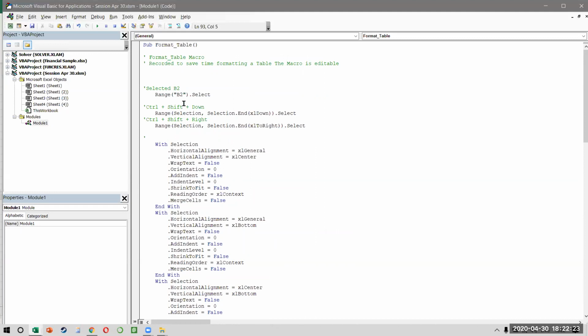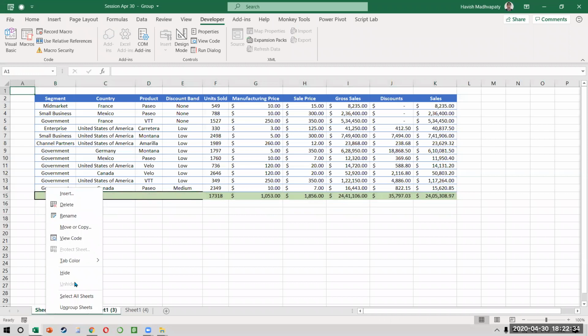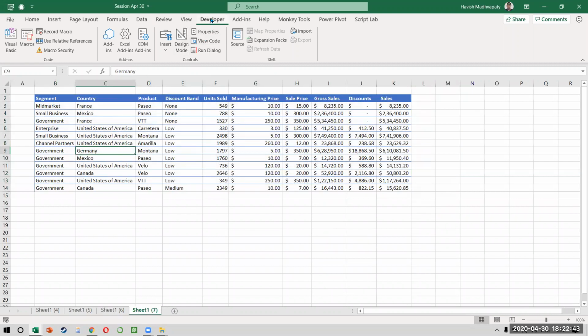Now let us see how do we do the recording in case we wanted the code to very smartly know that I'm not selecting a fixed number of rows, but the number of rows are changing every single time. So I'm just going to quickly remove these and then make some more copies. Okay, watch this. This time I want to tell Excel that I'm not sure if my cells are ending at B40. It could be any row.